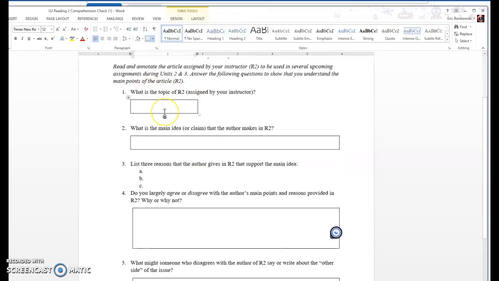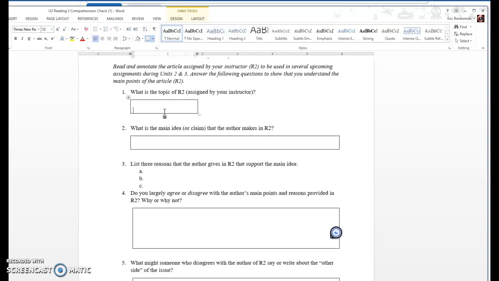So the topic of the reading is the first thing you're going to include in here. And remember, a topic is just a general subject. So for instance, if we think back to defining critical thinking, that article, the topic of that article is critical thinking. It's all about just defining critical thinking. Would we say maybe like the main idea or the point of it is to talk about how critical thinking is good? Sure. But the topic is just the basic subject that the article is about.